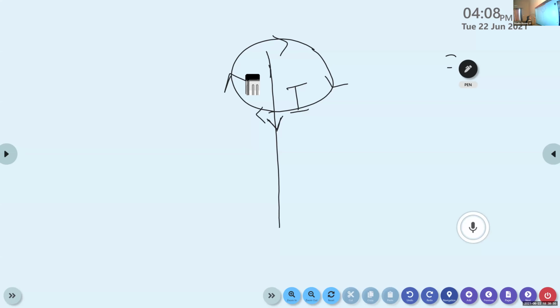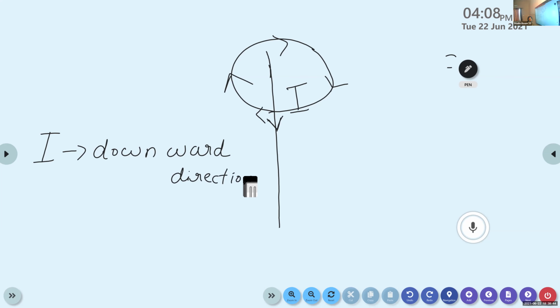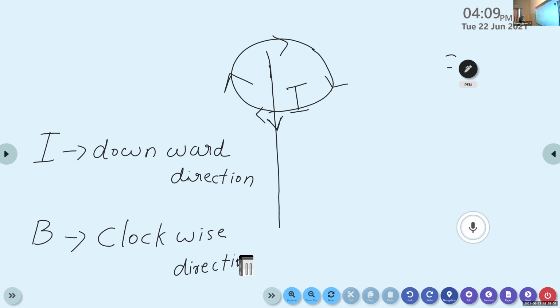So from here we can conclude, if the current I flows in downward direction, by applying the right hand thumb rule, we can say that the direction of magnetic field B is clockwise.